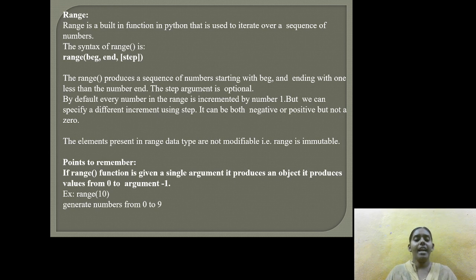A point to remember is that if the range function is given a single argument, it produces values from 0 to n-1. For example, if you take range of 10, it generates 0 to 9, because it follows the indexing order and executes the 10 numbers, that is 0, 1, 2, 3, and so on to 9.